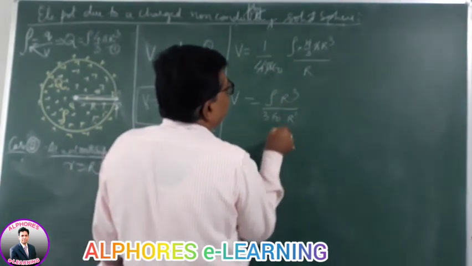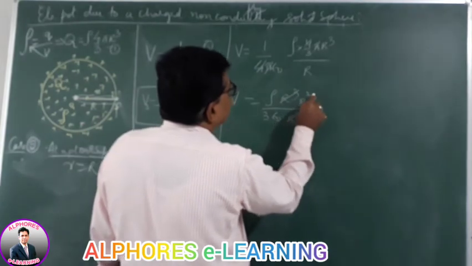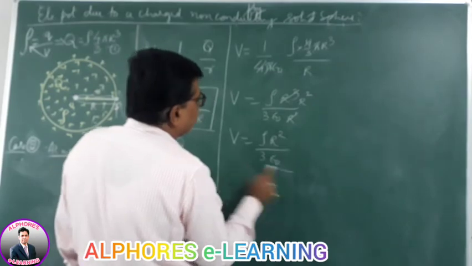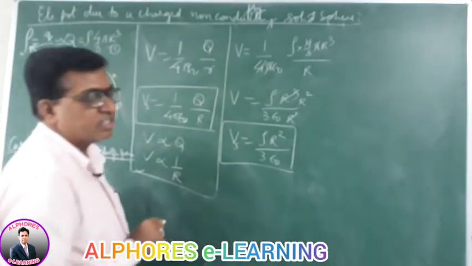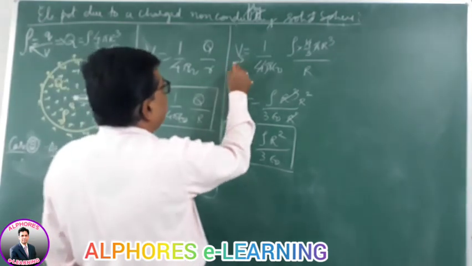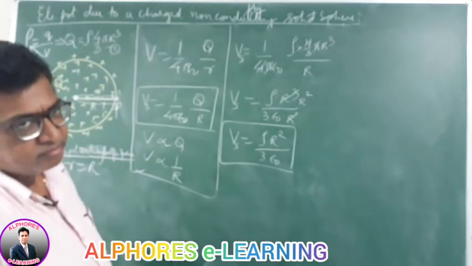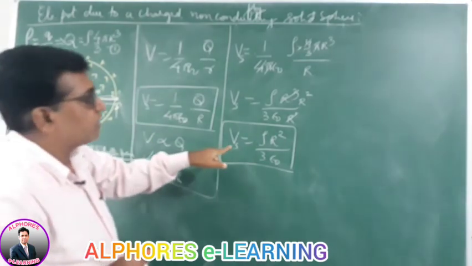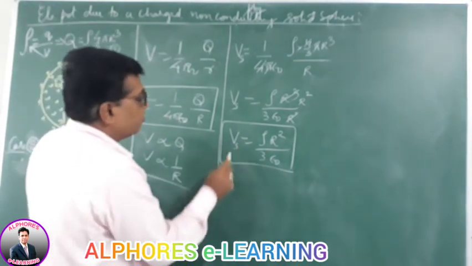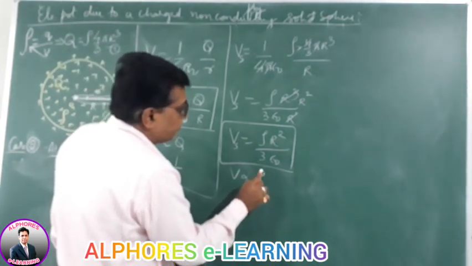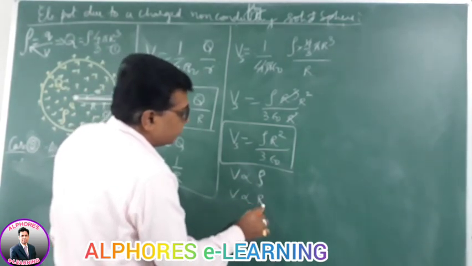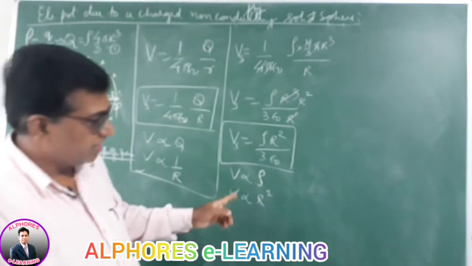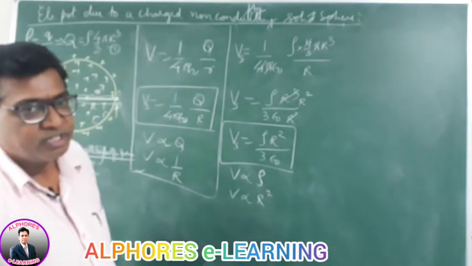Then there is R cube here and R power 1 below, which cancel to give R square. So potential is rho R square by 3 epsilon naught. This is the formula for the potential on the surface point of the solid non-conducting charged sphere. Please look here: V is directly proportional to rho and proportional to R square, the square of the radius.